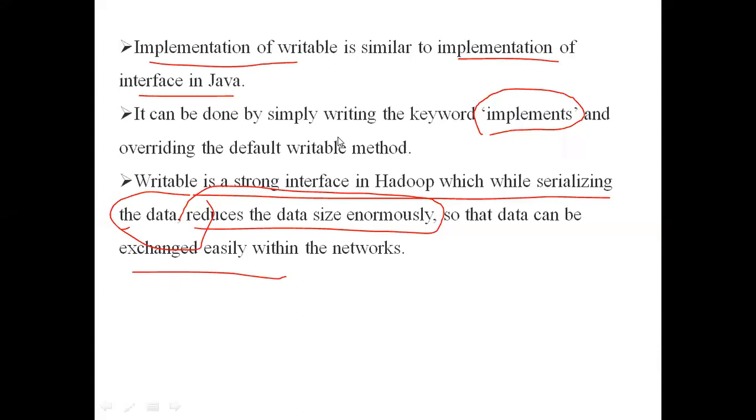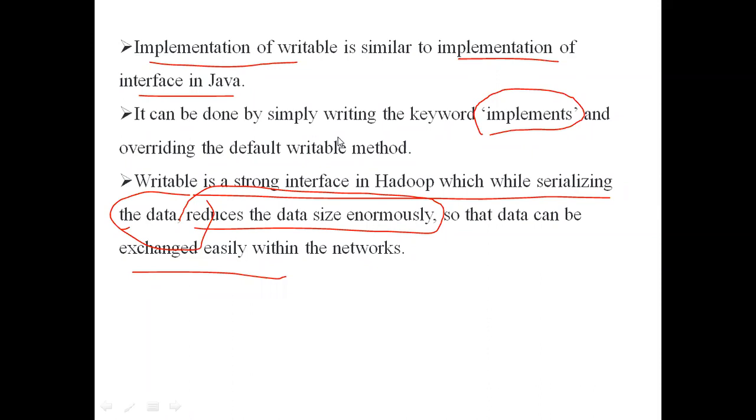Why? Because Java serialization cannot be done separately for each and every variable. It has to be done on all the instance variables of the class. So when we want to serialize the variable A, we have to serialize all the variables A, B, C, D, E, F. So what is happening? The serialized data size is increasing.